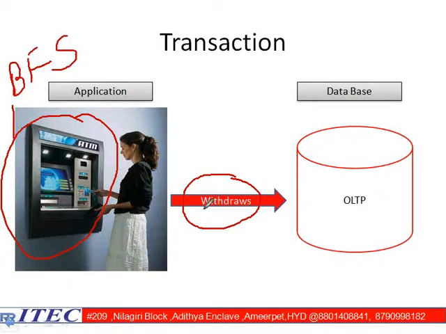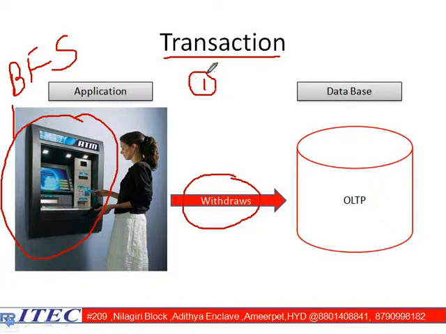Whenever she interacted and withdrew some amount, whatever data we got, what is that called, sir? Transaction data. And whatever she is doing is called one transaction. From morning to evening, is she the only customer who interacts with the ATM? No. N number of users are coming and withdrawing money.